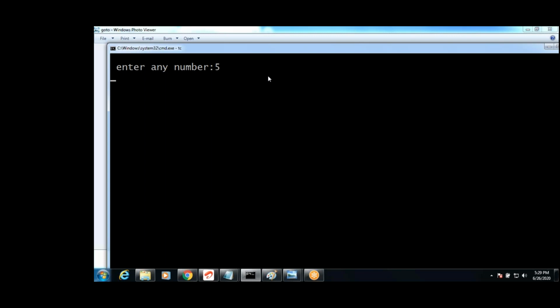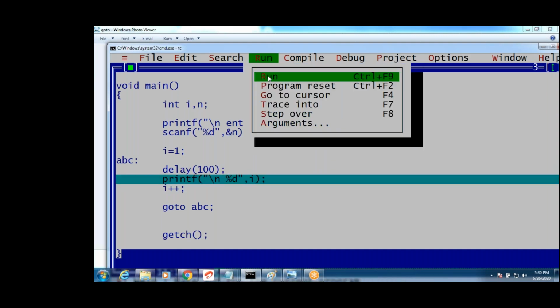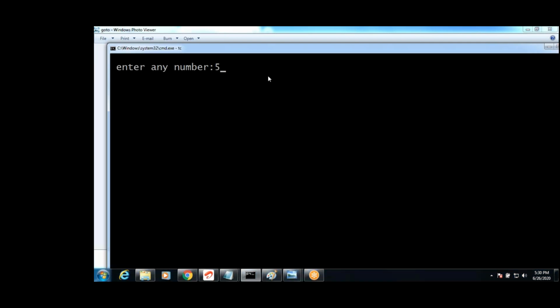I will give a delay. For example, a delay of 1000 milliseconds, guys. Now 1 will be printed, then 2, 3, 4, 5, 6, till which number? Till 32,767. I want to increase some speed, guys. Now I want to write a delay of 100. If I enter a delay of 100, see once.